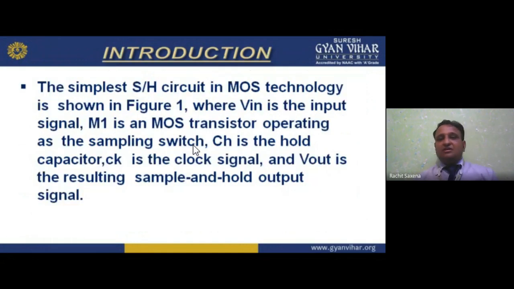Now moving forward, the simplest sample and hold circuit in metal oxide semiconductor technology is shown in figure 1, where Vin is the input signal and M1 is an MOS transistor operating as a sample switch, CH is the hold capacitor, CK is the clock signal, and Vout is the resulting sample and hold output signal.